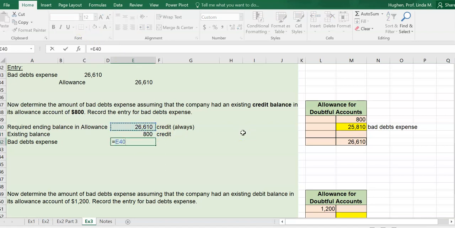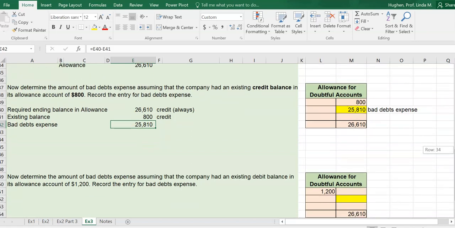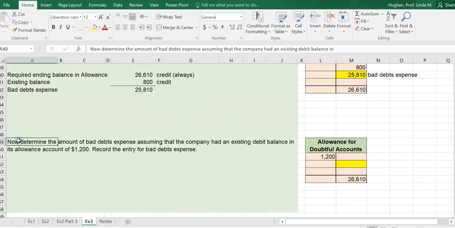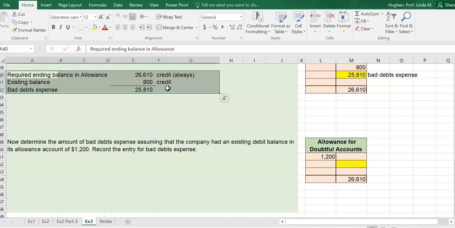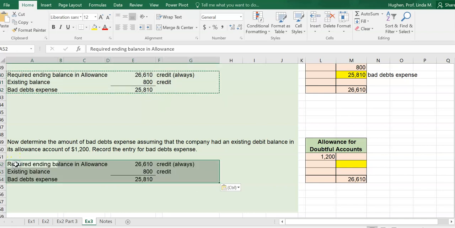Well, if I already have a credit, I need to record less. And this is going to be, so I subtract out the credit balance in the allowance account. Now, again, it's possible that we could have an existing debit balance in the allowance account. Now, this would happen because in the past, we must have written off more than we had estimated in our allowance for uncollectible accounts. And so now we need to adjust for that. Remember, we're always starting with our required ending balance, which is this 26,610. It's going to be a credit.